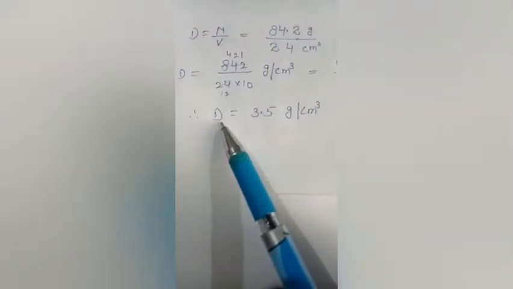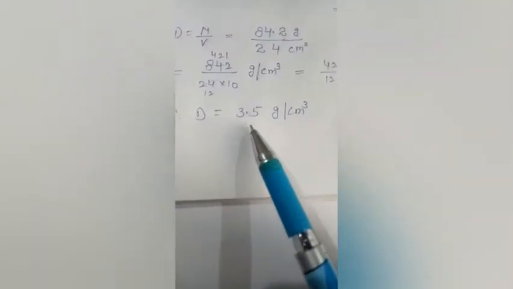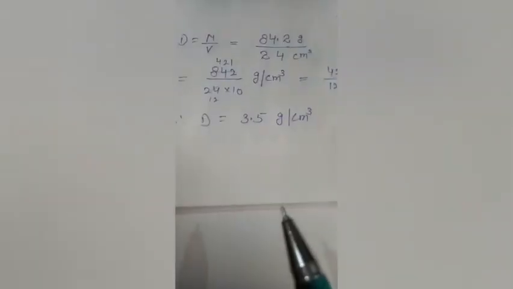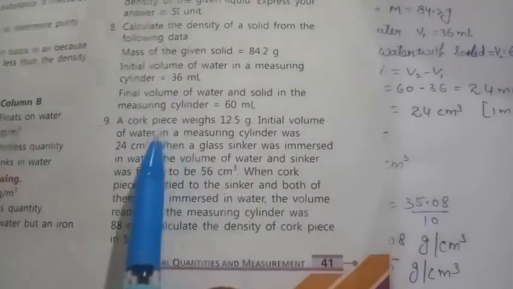Now again, the final value is 3.508 gram per centimeter cube. So this is your answer. The density of the solid is equal to 3.5 gram per centimeter cube. So this is the final numerical.